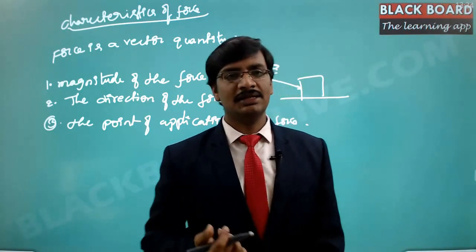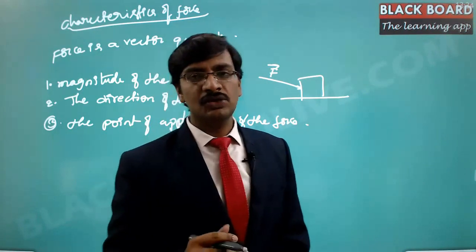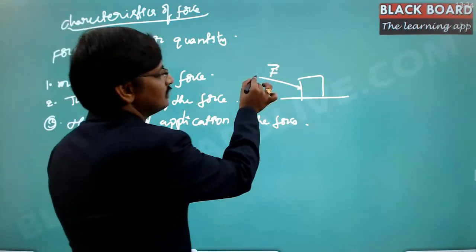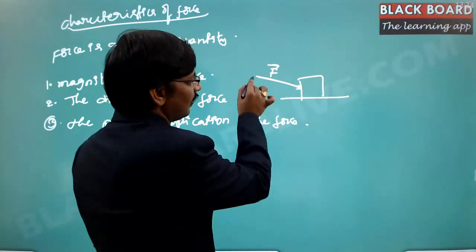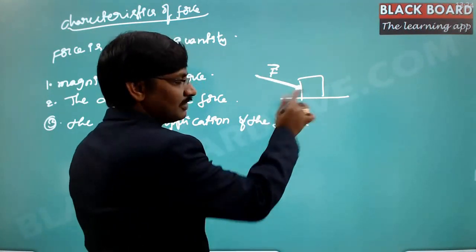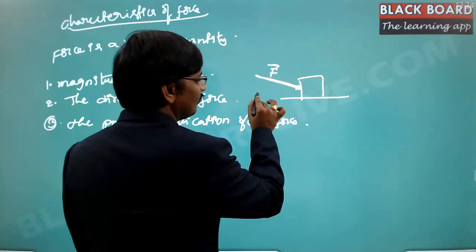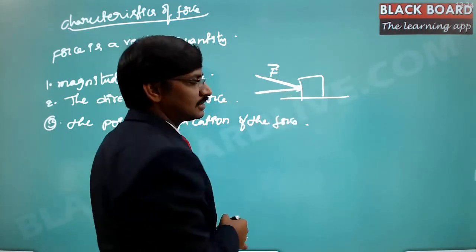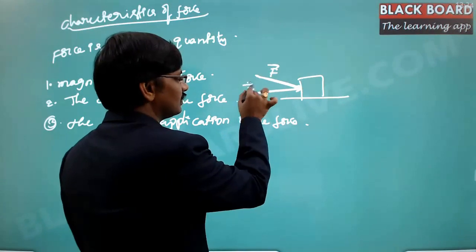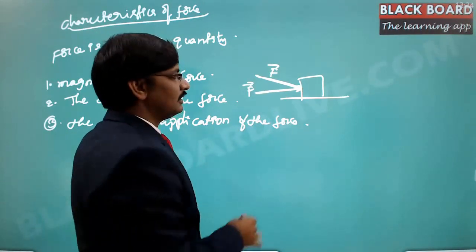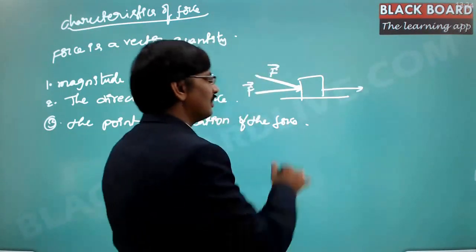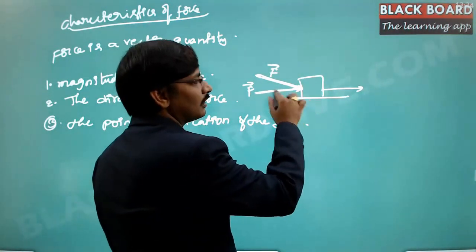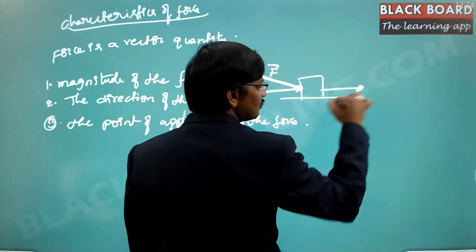The second thing is the direction of the force. In which direction you are applying the force matters. If I apply the force in this direction, it will have a different impact than if I apply the force in this other direction. Even with the same magnitude of force F, in one case it will try to move in this direction. But if I apply the force in the other direction, only a partial component of the force is useful in moving in this direction.